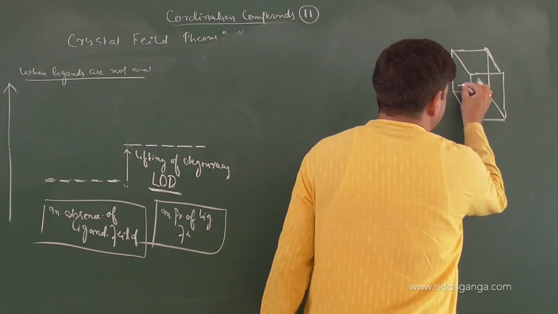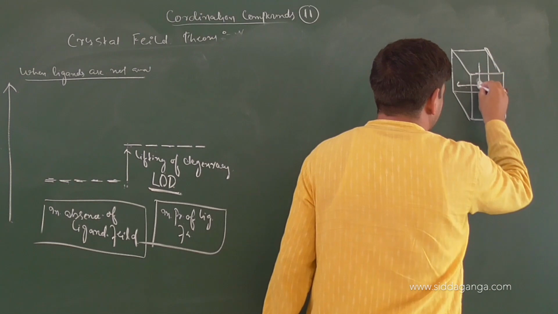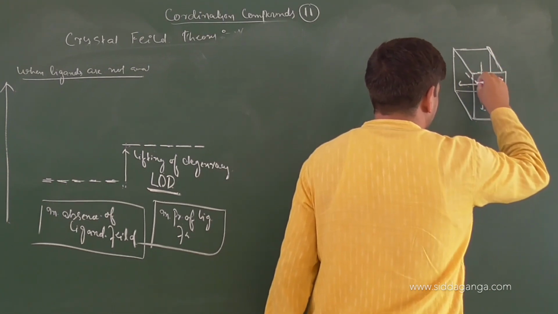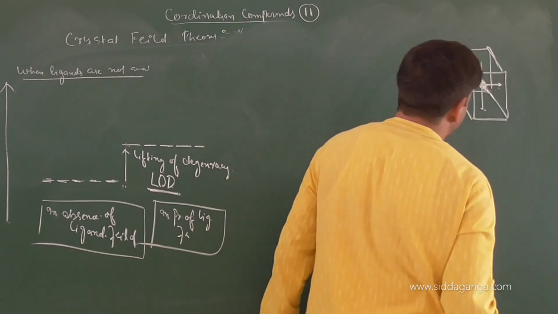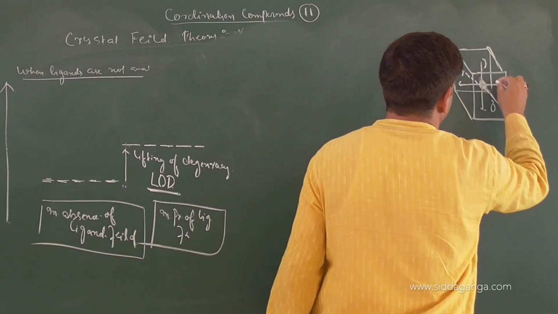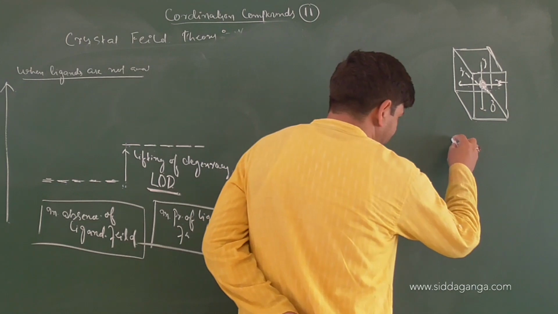If you look at this one, this will be our x-axis, this will be y-axis, and this will be z-axis. If I break it apart, it will be like this.